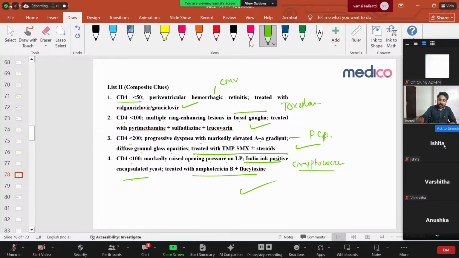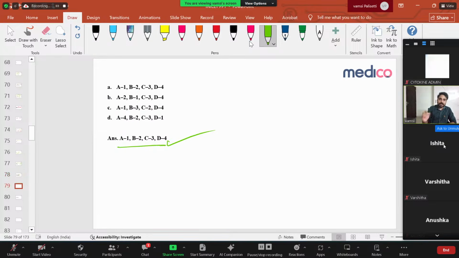Okay. Simple thing. I'm discussing again here. If CD4 is less than 200, you will have pneumocystis pneumonia. In pneumocystis pneumonia, definitely you will have acute respiratory distress syndrome. Numerous infiltrates are there. The A-a gradient is increased. HRCT has so many infiltrates. You are treated with Septran, that is trimethoprim-sulfamethoxazole. Okay. And then if CD4 count is less than 100, you have toxoplasmosis and cryptococcus. Toxoplasmosis will have multiple ring-enhancing lesions. Cryptococcus will have India ink positive. You have to give amphotericin and flucytosine.